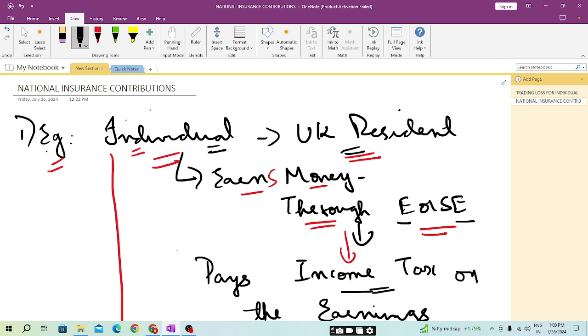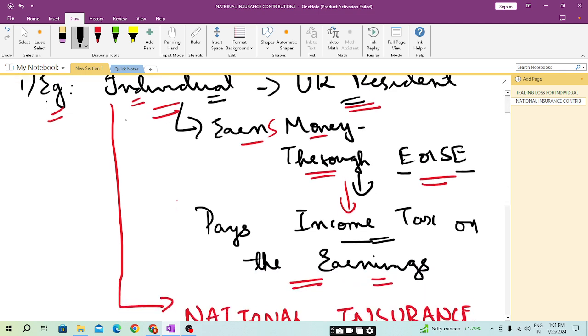So when an individual pays his income tax liability, he also needs to pay the national insurance contribution on his earnings. Now, why will an individual pay the national insurance contribution?